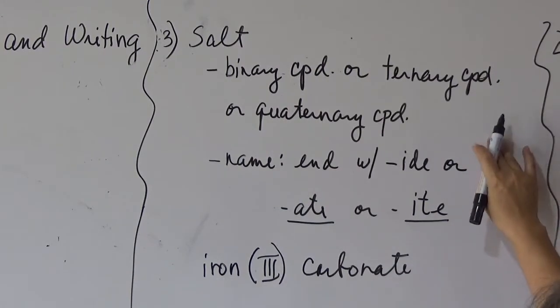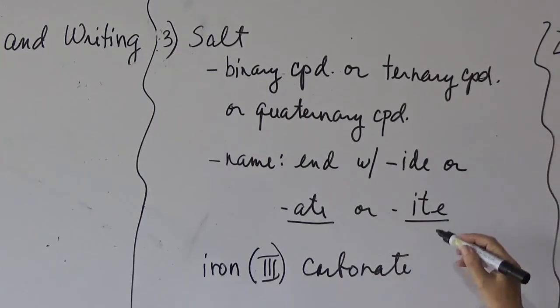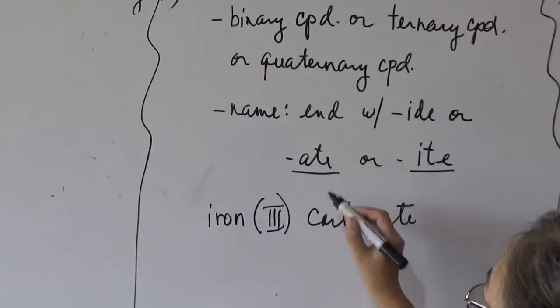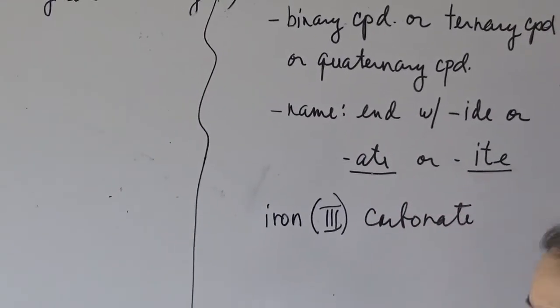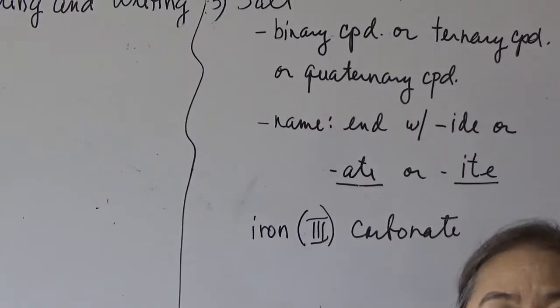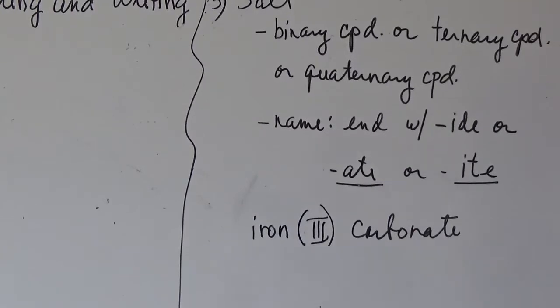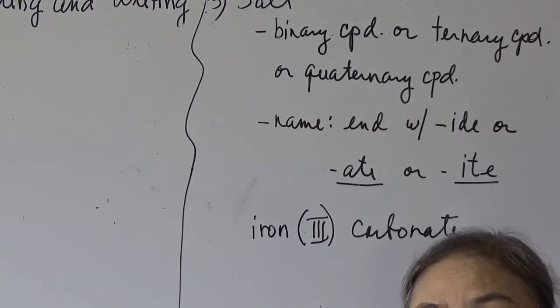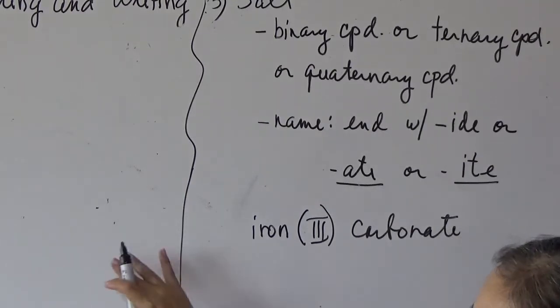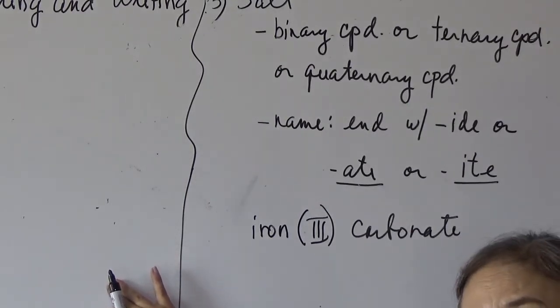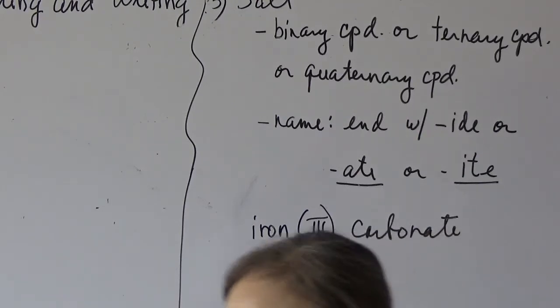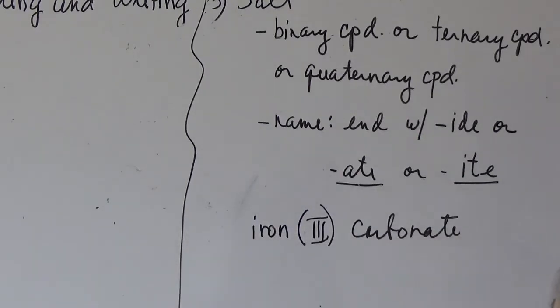So if it is a ternary or a quaternary compound, the name of the salt will end with -ate or -ite. And of course, there are exceptions to the rule, like the compound of cyanide. For example, sodium cyanide. It's not a binary compound, but it ends with -ide. So that is an exception to the rule.